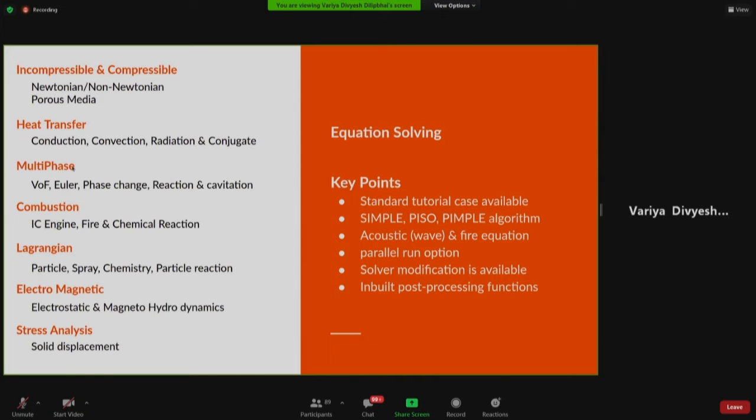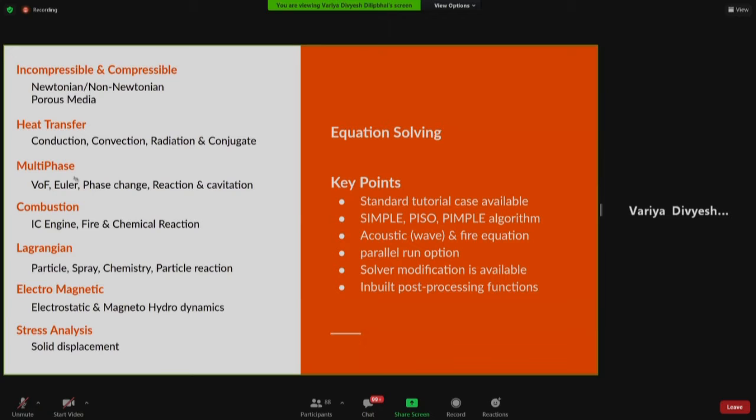Then, if you look at the multi-phase flows, we have solvers for the VOF method, then Eulerian model. Then we have a phase change solver, a reaction-based solver, and also a cavitation-based solver.